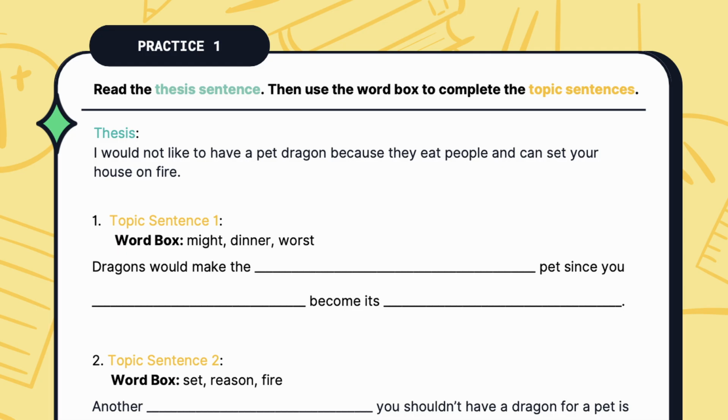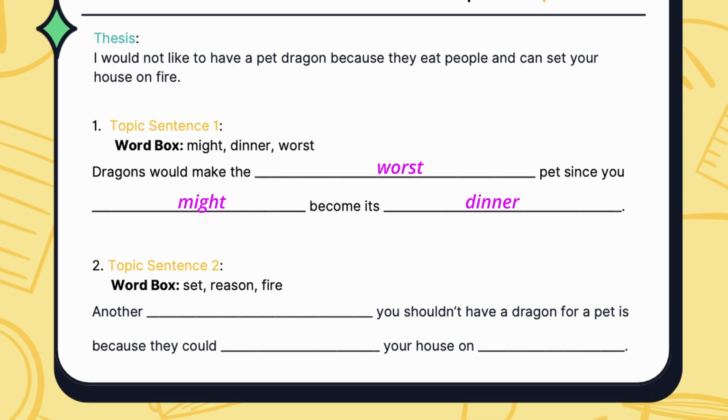Dragons would make the blank pet since you blank become its blank. What did you say? Your answer should be, dragons would make the worst pet since you might become its dinner. Topic sentence 2. Your hints are set, reason, and fire. Another blank you shouldn't have a dragon for a pet is because they could blank your house on fire. What is your answer? It should be, another reason you shouldn't have a dragon for a pet is because they could set your house on fire.